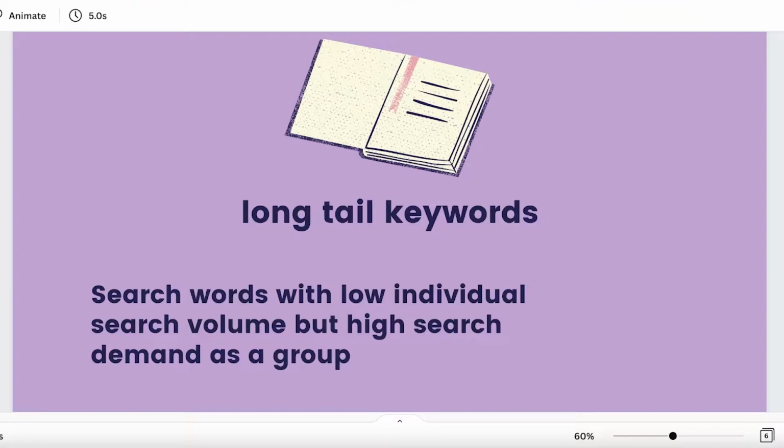No one is searching on Google for price. However, price of makeup or price of Fenty Beauty's highlighter or price of lipsticks, those are super popular queries. The reason for that is they make more sense and they have more demand as a group rather than as an individual search word. So that is what we mean when we say long tail keywords.